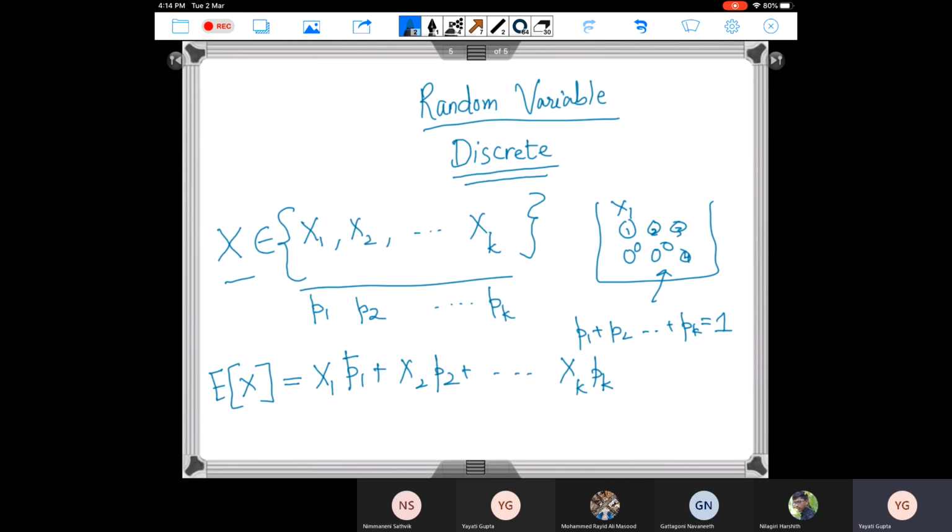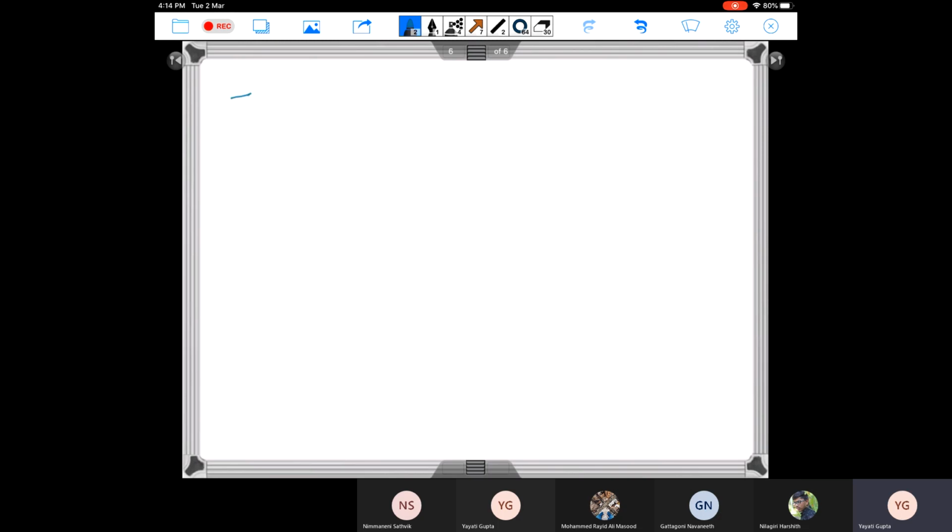So you can very well observe it. Let's say I was throwing a dice and I'm looking at what is the expected value I will get on one throw of a dice. So the expected value will be 1 into, what is the probability that I'll get a 1 on the dice? It is 1 by 6, plus 2 into, what is the probability that I'll get a 2? It is 2 into 1 by 6, plus 3 into 1 by 6, so on and so forth, right?